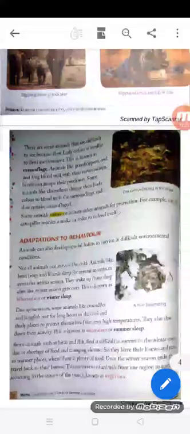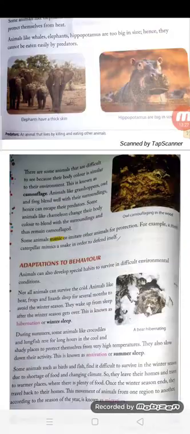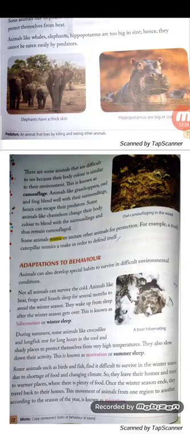So this movement of animals from one region to another according to the season of the year is known as migration. This movement of animals from one place to another, where they can get suitable conditions so that they can get plenty of food, is known as migration.